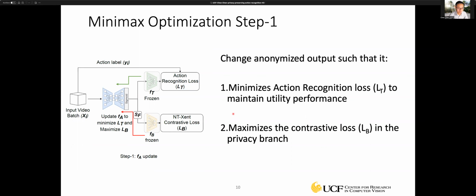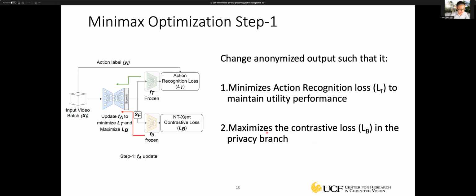And we change the anonymized output such that it will minimize the action recognition loss to maintain the utility performance. So we also freeze the network of the action recognition branch, and we want to minimize the action recognition loss because this is our utility task. And also we want to maximize the contrastive loss in the privacy branch. So we freeze the weights of the FB branch, and we want to maximize the contrastive loss.